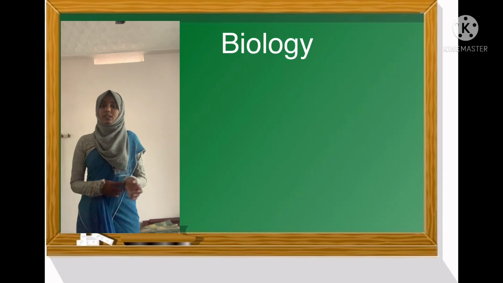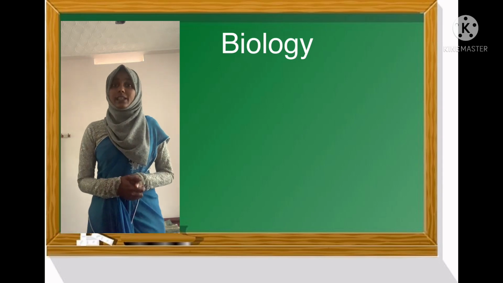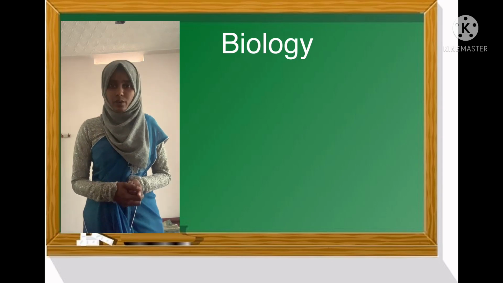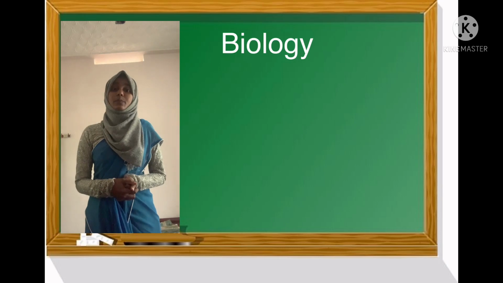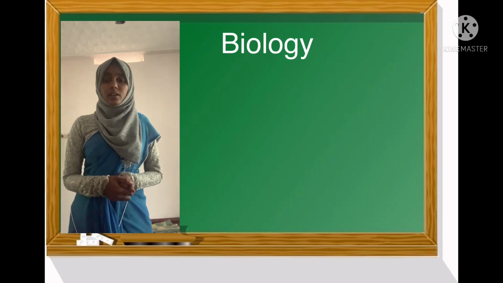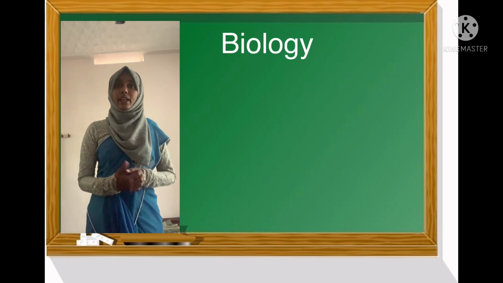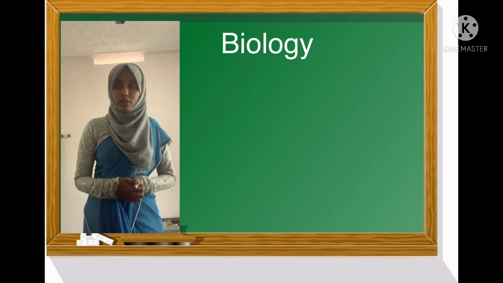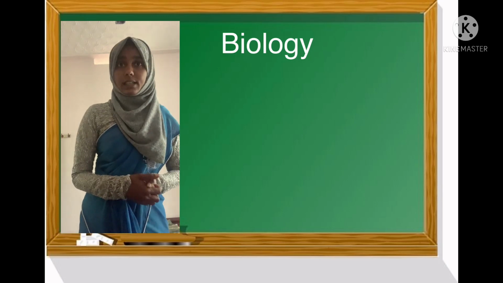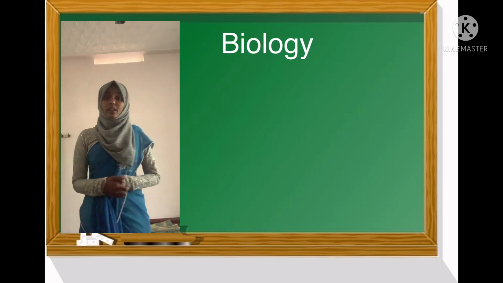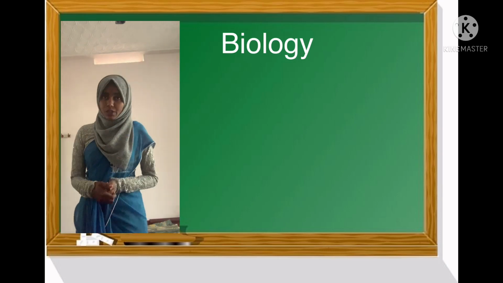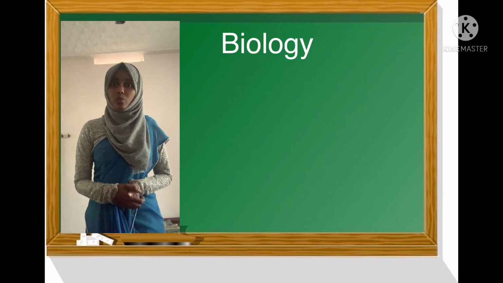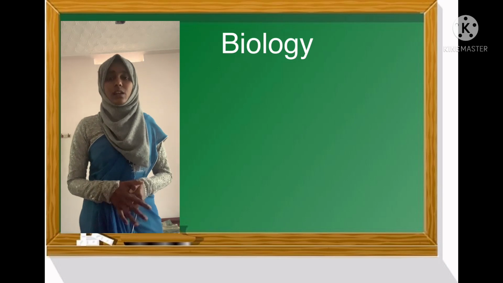Due to many reasons, many animals are becoming extinct from our world, so they are protected in zoological gardens. The zoological gardens at Thiruvananthapuram and Thrissur in Kerala are examples.